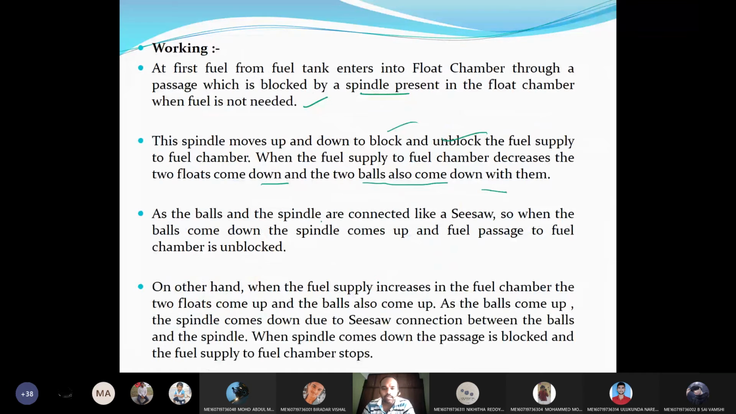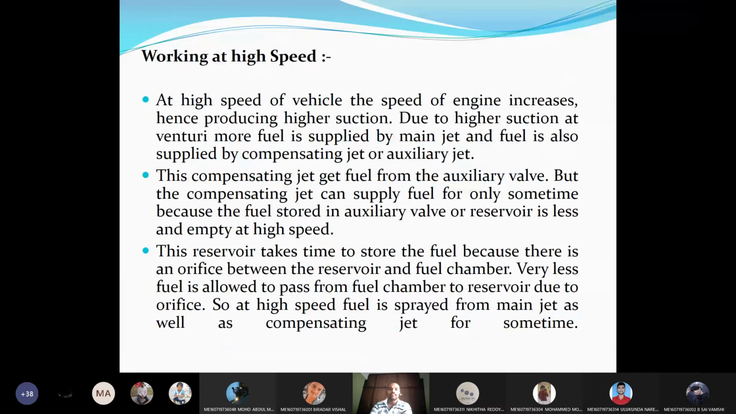As the balls and spindle are connected like a seesaw, when the balls come down, the spindle comes up and the passage for fuel to the fuel chamber is unblocked, it is opened. On the other hand, when the fuel supply increases in the fuel chamber, the two floats come up and the balls also come up. As the balls come up, the spindle comes down due to the connection between the balls and spindle, and when the spindle comes down, the passage is blocked and the fuel supply stops.